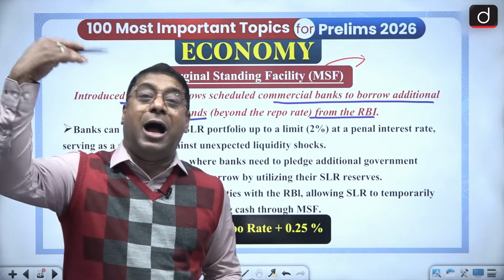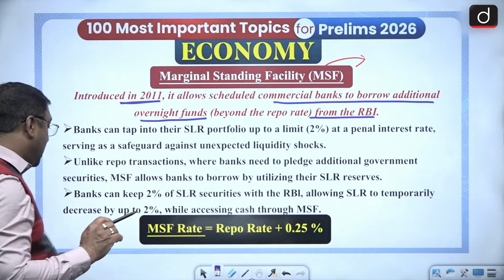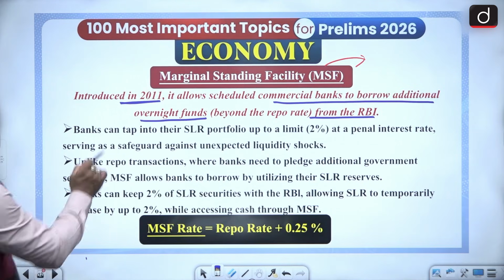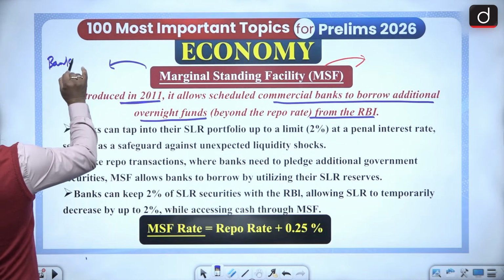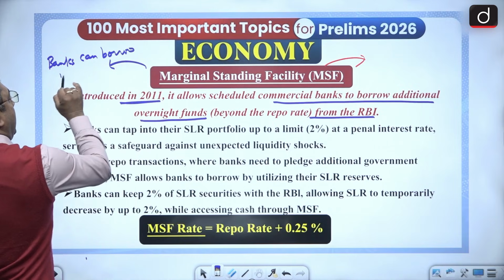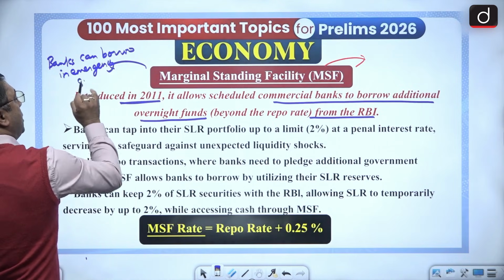They will always be higher than the repo rate. So this MSF rate is always beyond the repo rate, higher than the repo rate. Okay? So that is what MSF is. So MSF, always remember that banks can borrow in emergency situation.